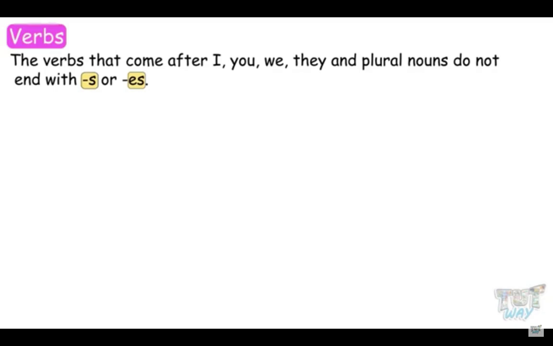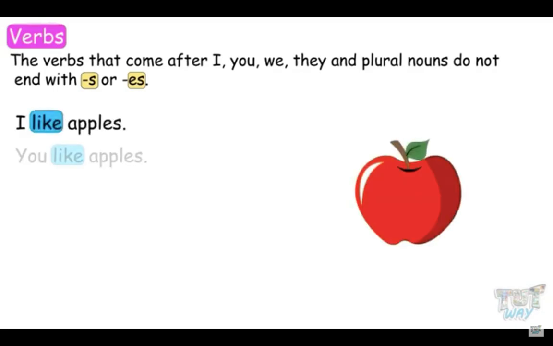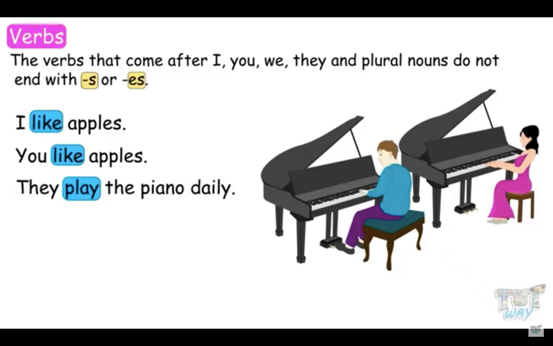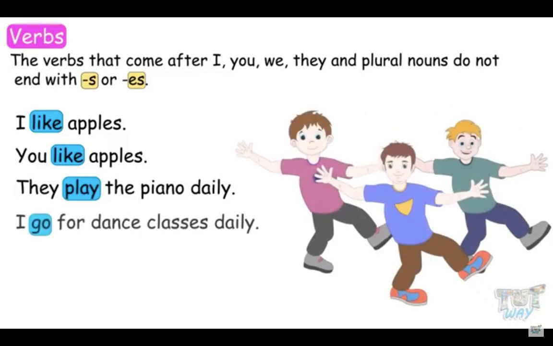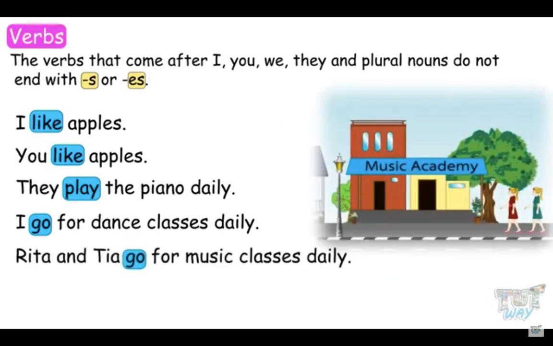Example, I like apples. You like apples. They play the piano daily. I go for dance classes daily. Rita and Tia go for music classes daily. So we didn't add s or es after the verb, like go, plays. All are without s or es.